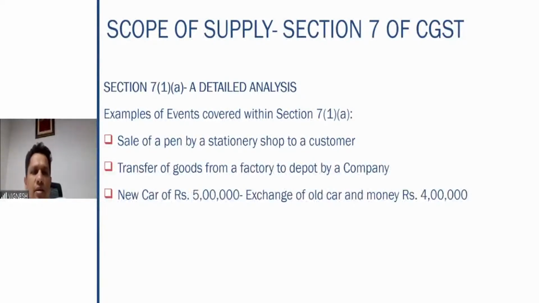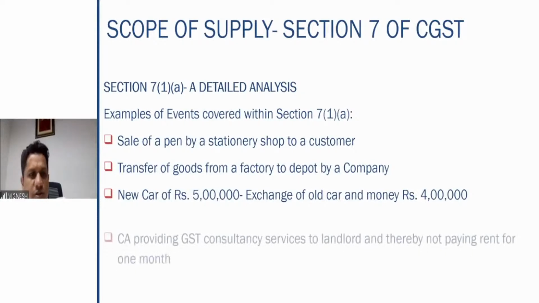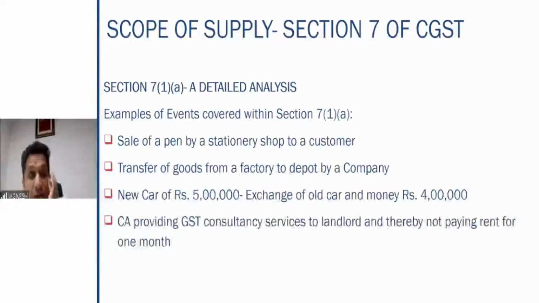Sale of a pen by a stationery shop to a customer. Transfer of goods from a factory to depot. From the factory, goods are being sent to the depot by the company. Supply. New car of 5 lakhs, exchange of old car and money 4 lakhs. Again, exchange also comes under supply. Barter, as I told you: a CA is providing GST consultancy services to a landlord, thereby not paying rent for 1 month. It is a barter.